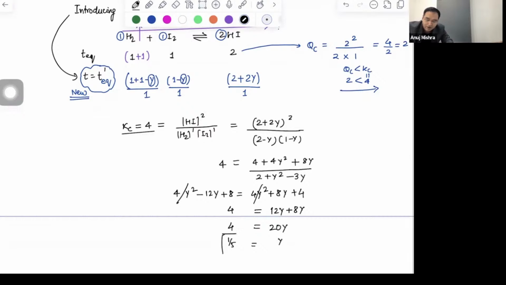सभी क्या आ रहा है या मेरा ही आ रहा है? How much is y coming up? 1 by 2. एक बार चेक कर लो. 4y square 8 minus 12. 4 for cancel. 20y is 4. What's the answer for y? Anyone?